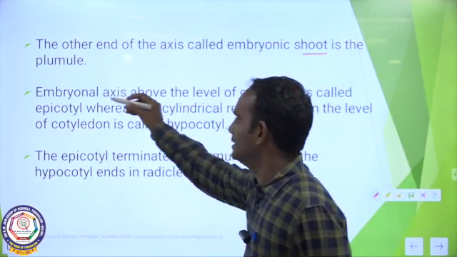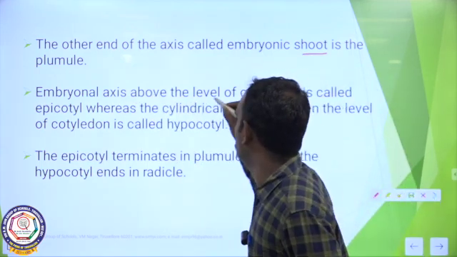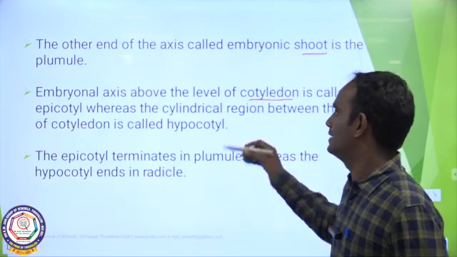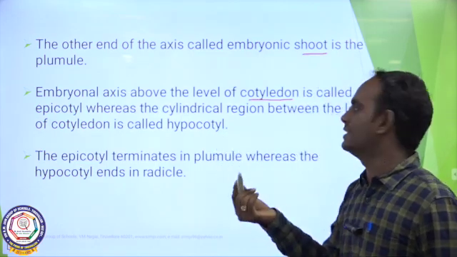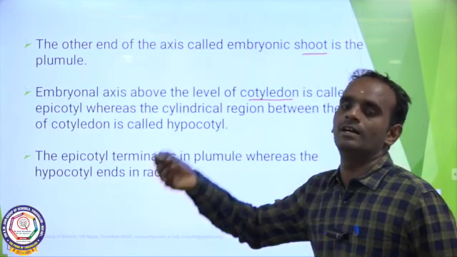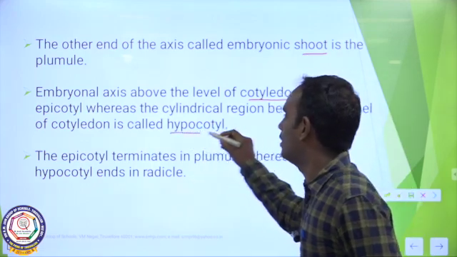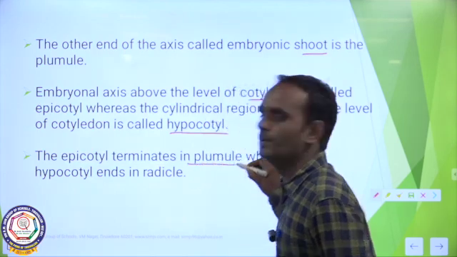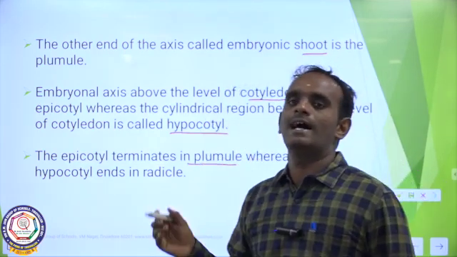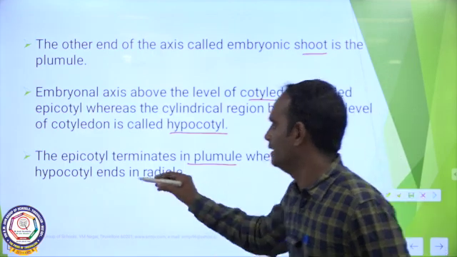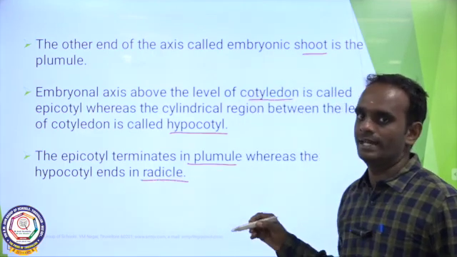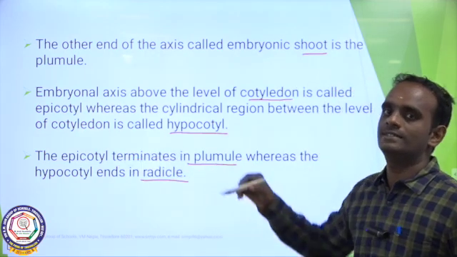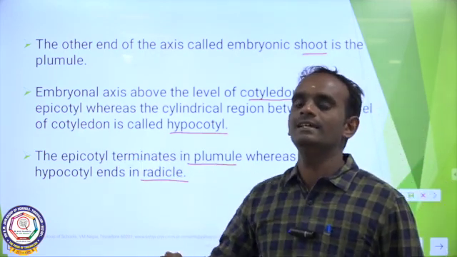The embryonal axis above the level of the cotyledon is called epicotyl, whereas the small cylindrical region below the cotyledon is called hypocotyl. The epicotyl terminates in plumule, whereas the hypocotyl terminates in radicle. Once again, the epicotyl terminates in plumule, whereas the hypocotyl ends in the radicle.